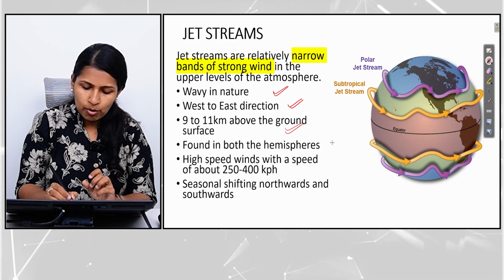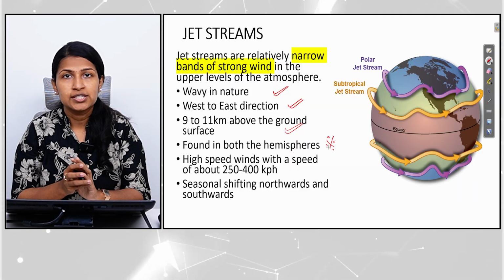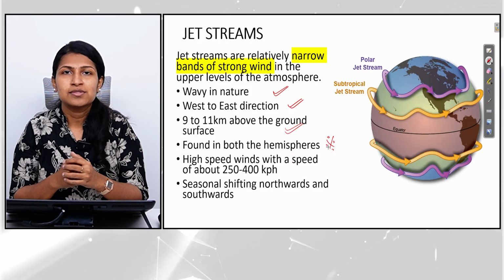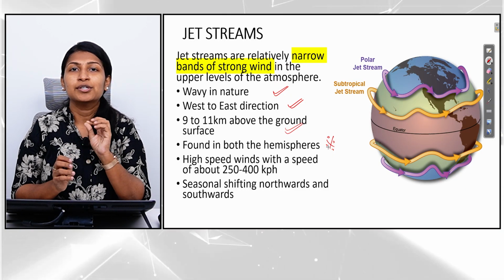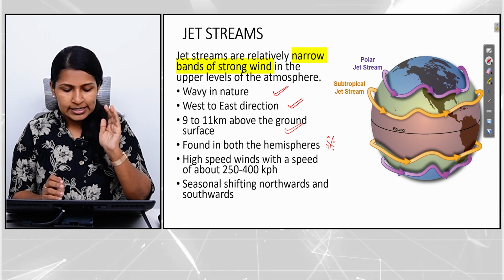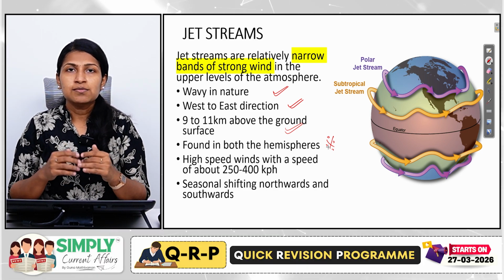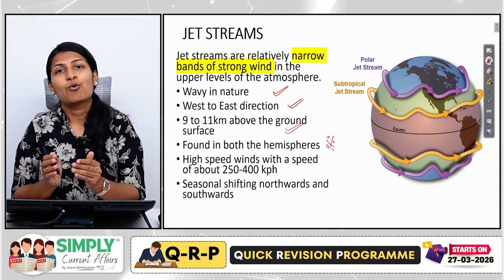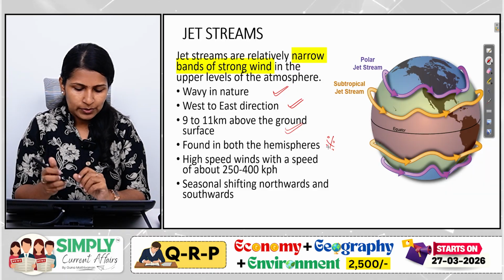Very important, jet streams are found in both hemispheres. This was once a UPSC prelims question. The statement was: jet streams are found only in the northern hemisphere. The statement is wrong. Jet streams are found both in the northern hemisphere as well as the southern hemisphere. Look at the speed of the jet streams. It can range between 250 to 400 km per hour, and sometimes it can exceed this value also.